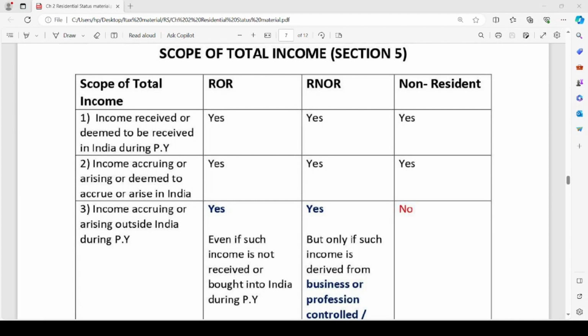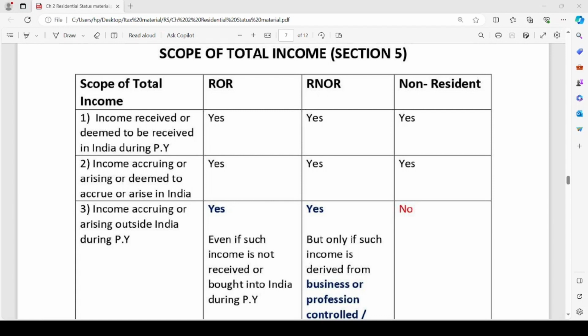The third area deals with incomes which are accruing or arising outside India during the previous year. Such incomes are taxable in the hands of ROR, undoubtedly. Even if such income is not received or brought into India during the previous year, incomes which accrue or arise outside India are taxable in the hands of ROR.